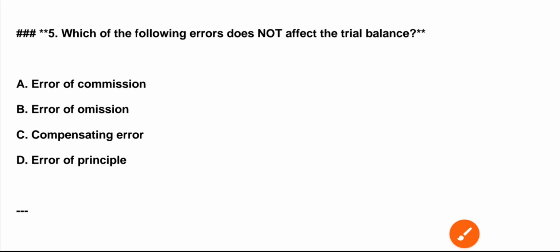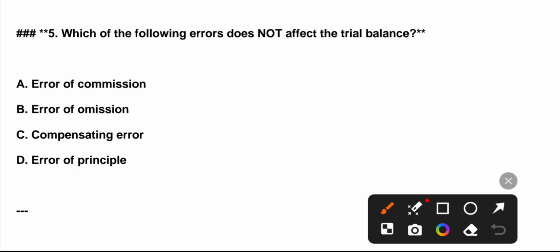Question number 5. Which of the following errors does not affect the trial balance? A. Error of commission. B. Error of omission. C. Compensating error. D. Error of principle. Correct answer is option C.